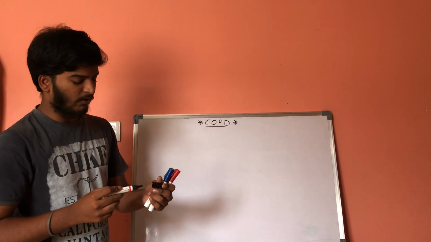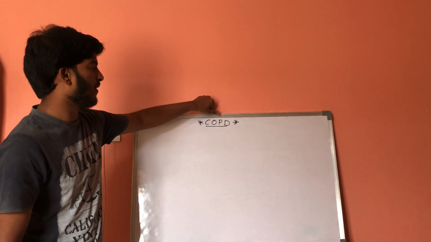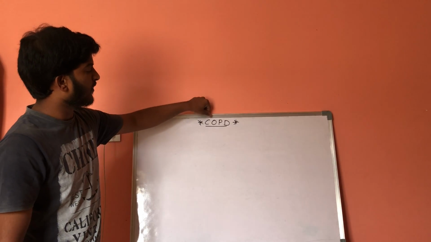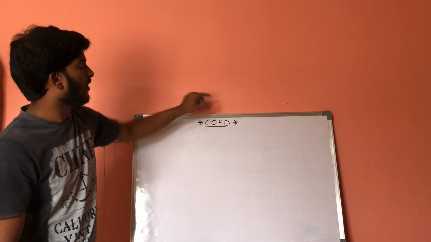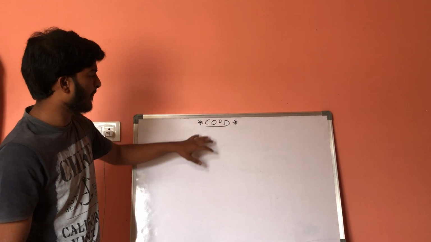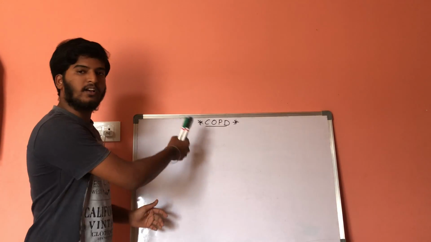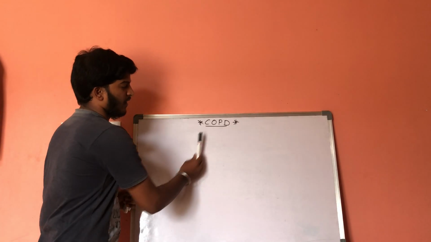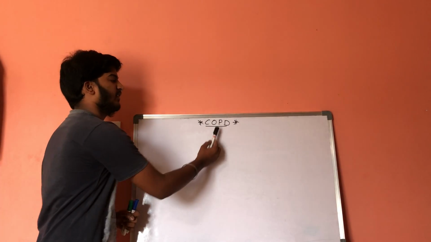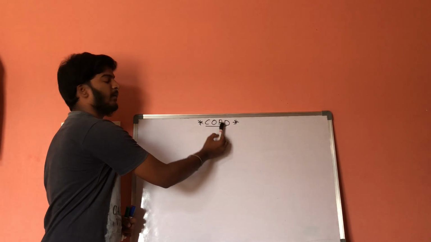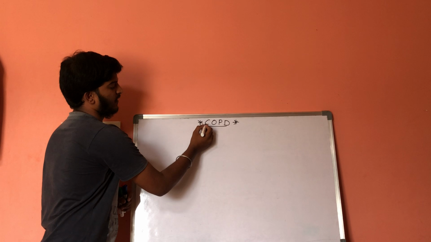What is COPD? COPD is chronic obstructive pulmonary disease, or it is also called chronic obstructive lung disease. Now, chronic means it persists for a long period of time. Obstructive means there is obstruction within the airways. Pulmonary is associated with the lungs.